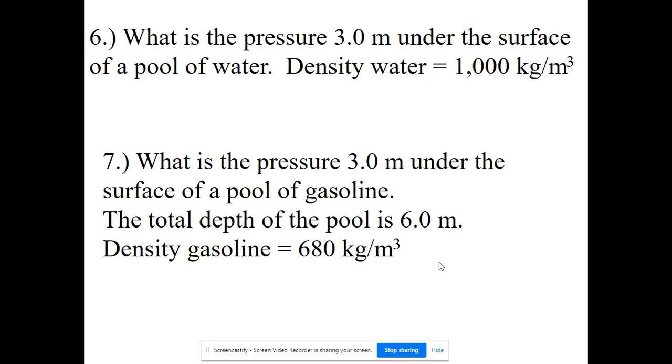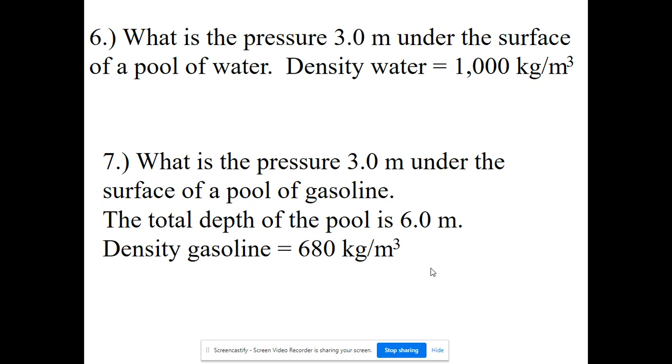So to figure out the pressure, it would be density, so 1,000 times 9.8 times 3. And if you're working this at home, that would be 29,400. Now, what do we measure pressure in? Well, either newtons per meter squared or pascals.